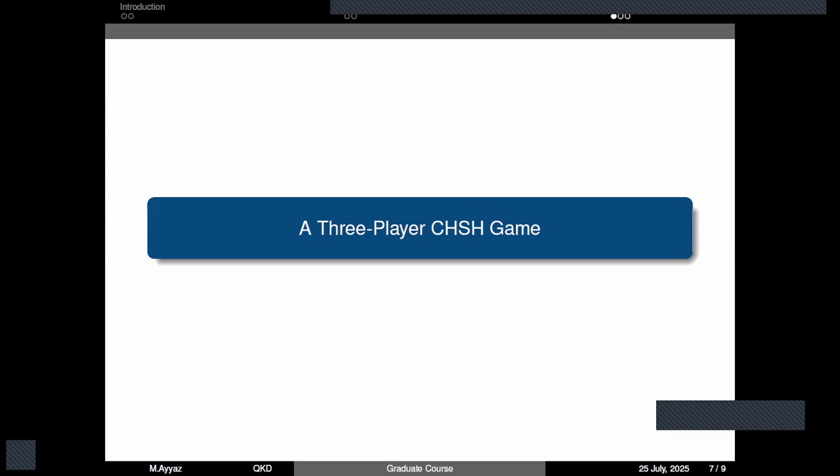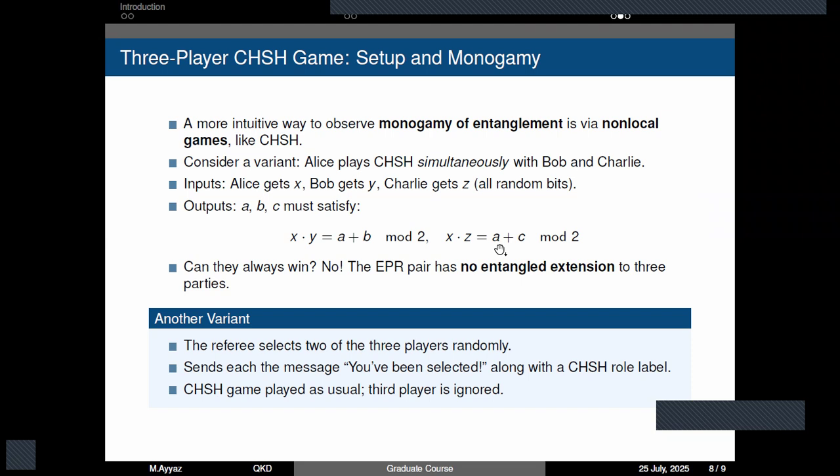In order to solidify our understanding, we can consider a three-player CHSH game. It is a very intuitive way to look at the monogamy of entanglement via a non-local game. Consider we have Alice, Bob, and Charlie, and they play the CHSH game simultaneously.